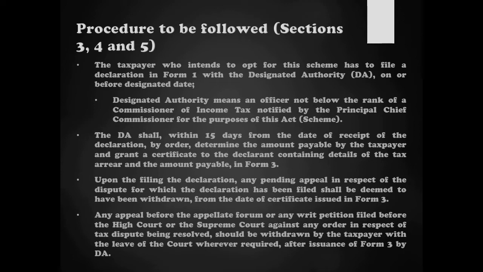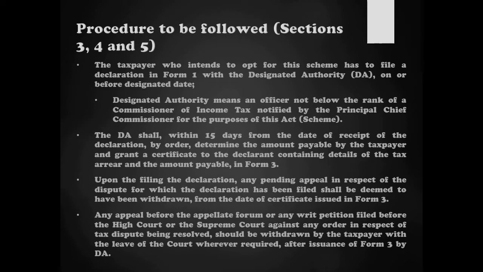And on filing this declaration, any and all pending appeals, writ petitions, etc. We saw that those who are eligible, right? For those who have pending appeals, writ petitions, they can opt for the scheme. So once they have filed the declaration, all these appeals, etc., which are pending before the appellate forum, shall be deemed to have been withdrawn from the date on which the certificate in Form 3 is provided by the designated authority.